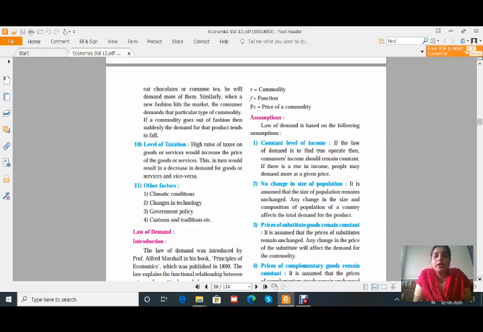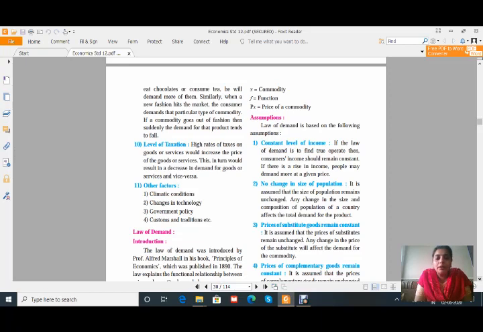Then the next one is changes in technology. Day by day technology is advancing. Just now we know that 5G is going to come in the next world. In that case, right now all the 4G phones and this technology are being changed. Due to change in technology, demand for 4G mobile phones will definitely get reduced, and demand for 5G phones will increase. So this will affect the demand.